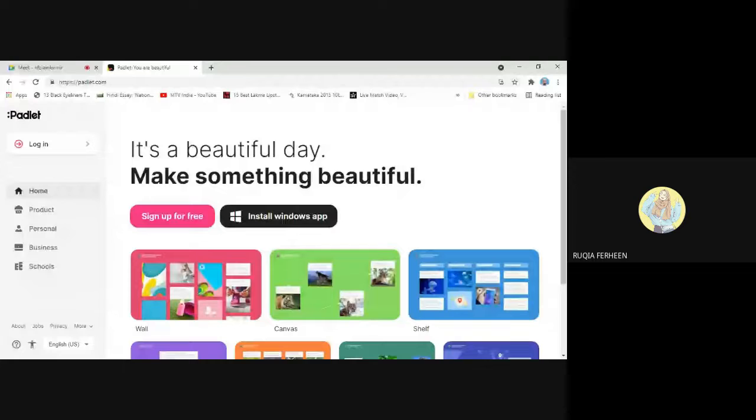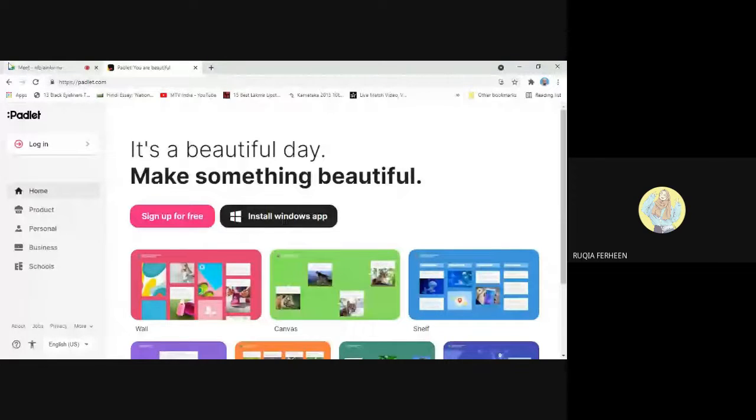So, Padlet is a free online tool that can be best described as an online notice board. Well, it is up to us if we want to constrain it to a notice board. It acts as a notice board. Otherwise, we can use it in broader terms. How? I'll show you now in today's webinar.